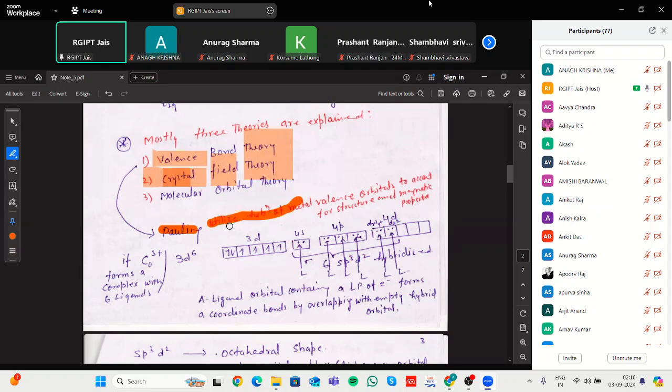And what is hybridization? Hybridization is the mixing of atomic orbitals.